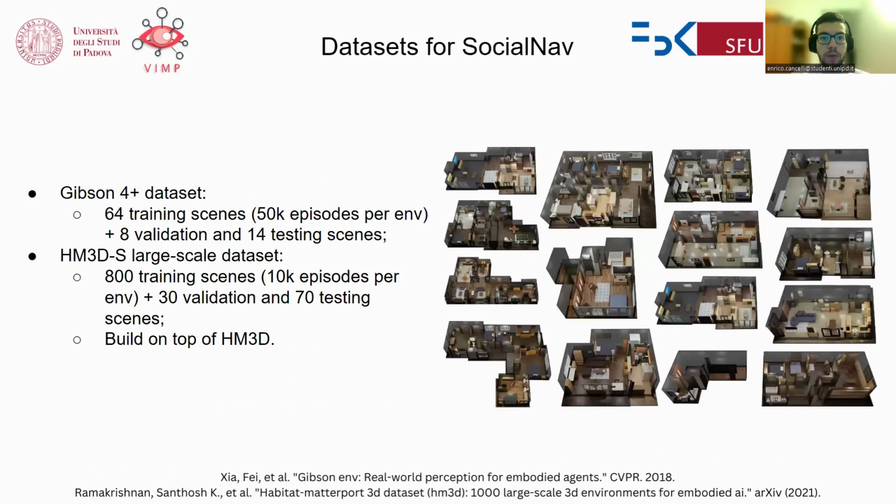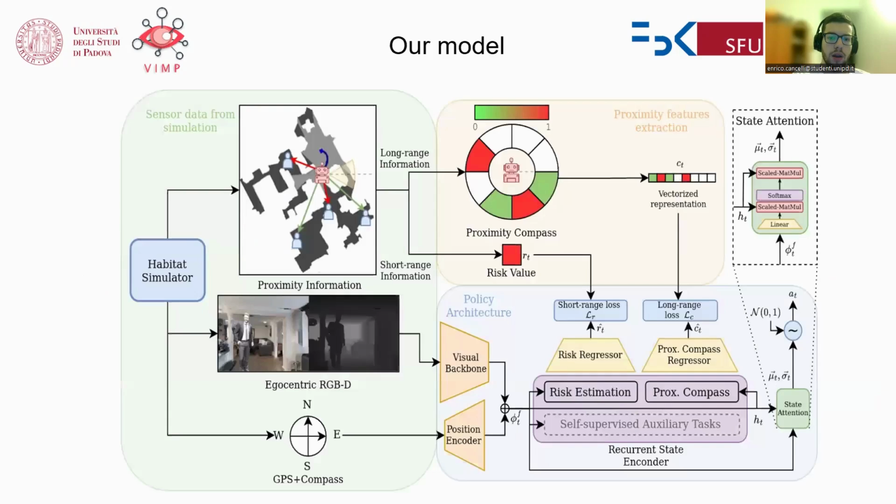In our work, we experimented with two different large-scale datasets, the first one being Gibson 4+, the second being HM3DS, for which we also provided a new dataset of episodes. Our model extracts information about proximity directly from the simulator.